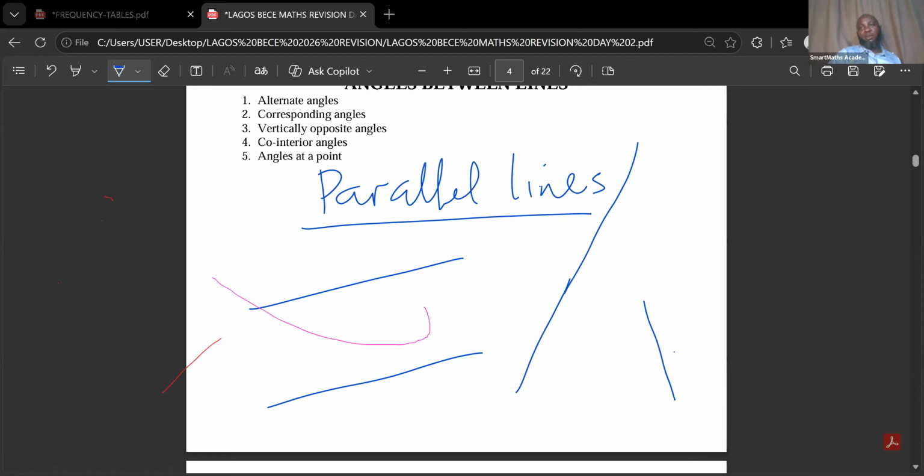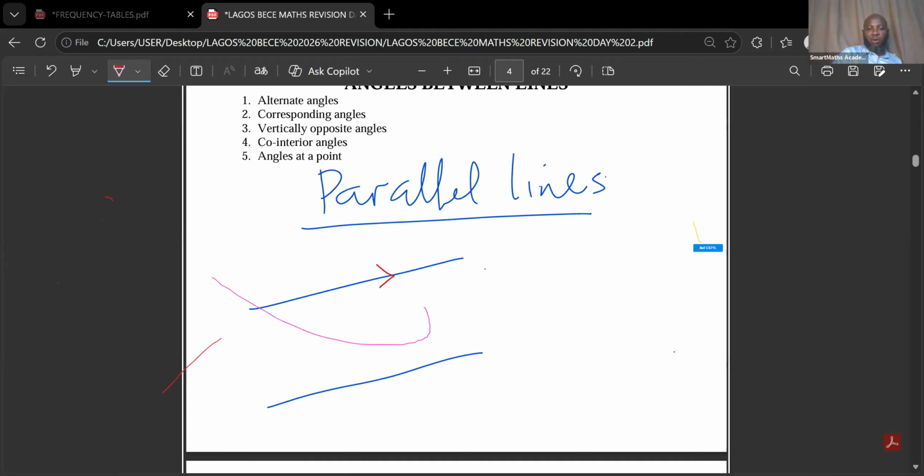So these two lines are not parallel. We use an arrow to denote that two lines are parallel. Anytime you see something like this on lines, it shows that the two lines are parallel.